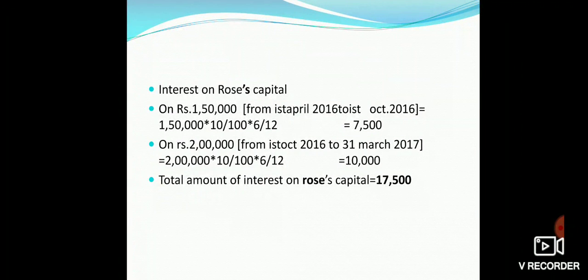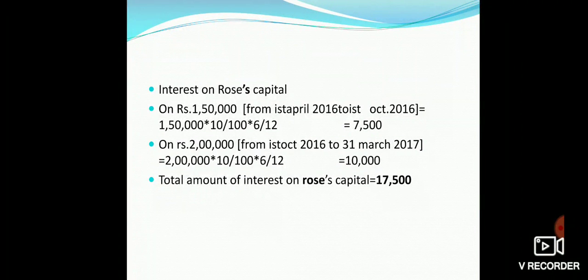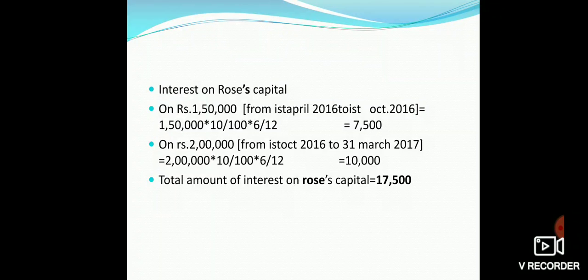In this way, the total amount of interest on Rose's capital is 17,500. So, our answer for interest on capital is rupees 22,500 for Sunflower's capital and rupees 17,500 for Rose's capital.